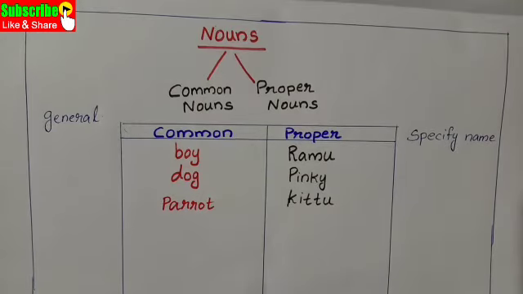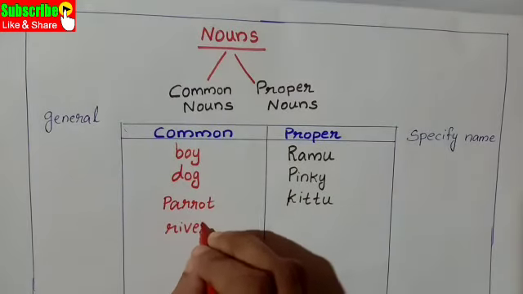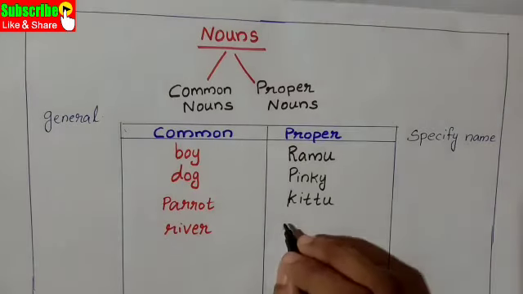In the same way, river. All rivers have the same common name, that is river. Then, in the case of a proper noun, we give the name of that river.